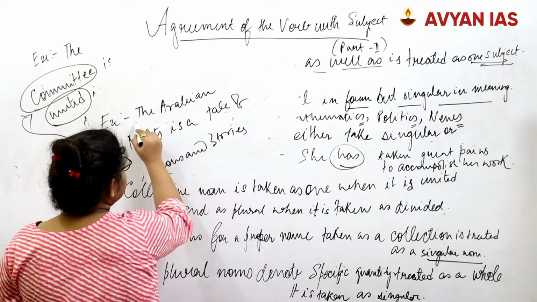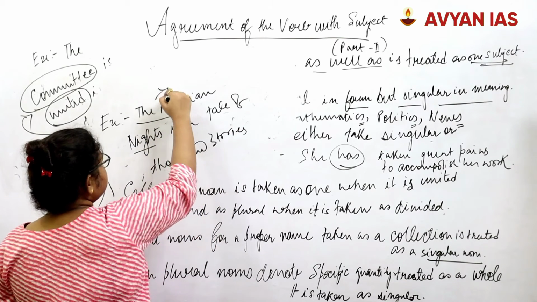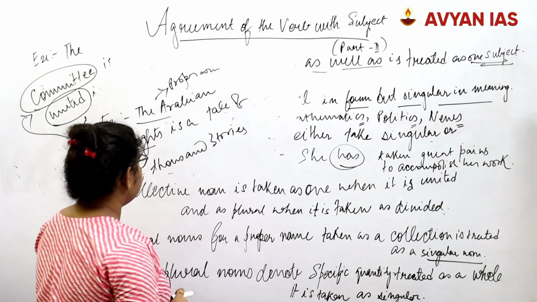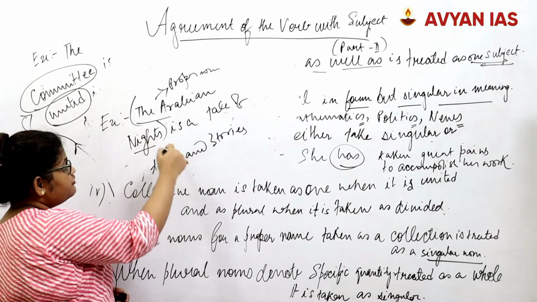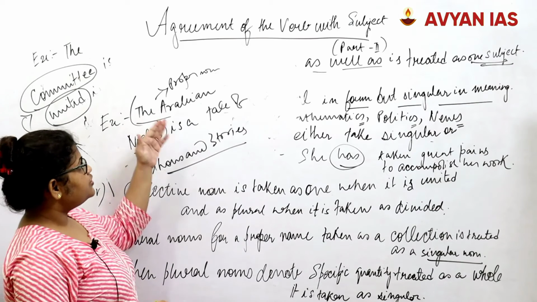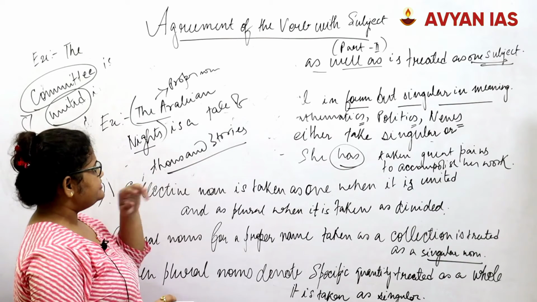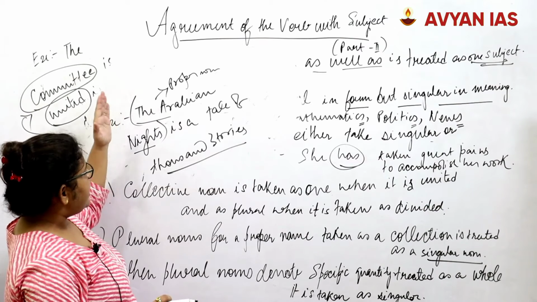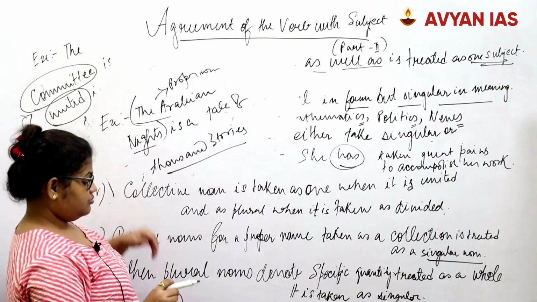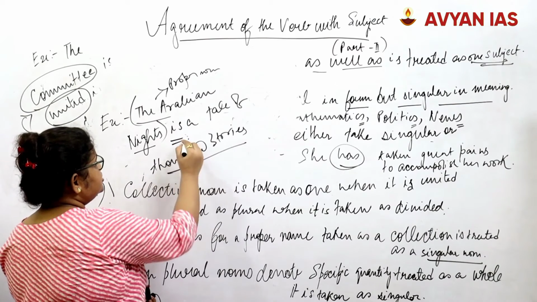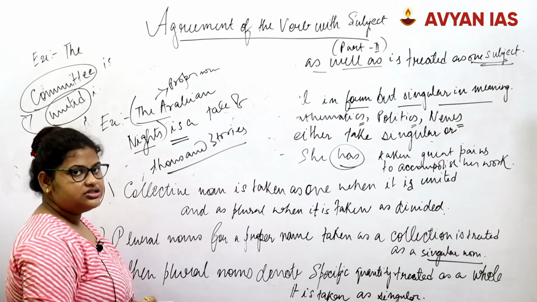So here the Arabian Nights is a proper noun, which although we know is a collection of 1,000 stories. So there are multiple units of stories that we are taking at the same time. However, since it's a proper noun and a collection at the same time, we will be taking up the verb is: a tale of 1,000 stories.